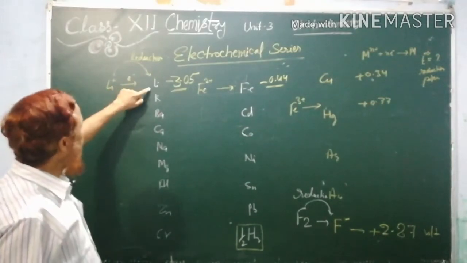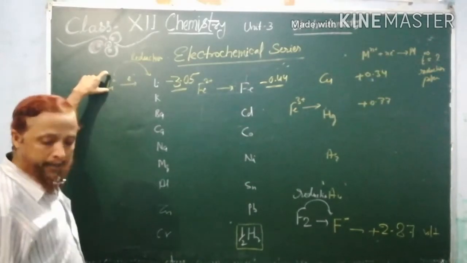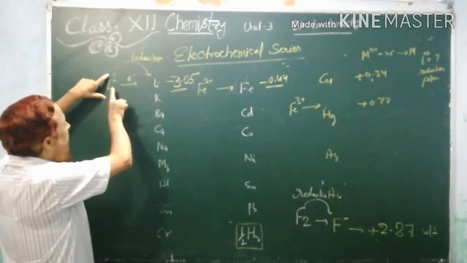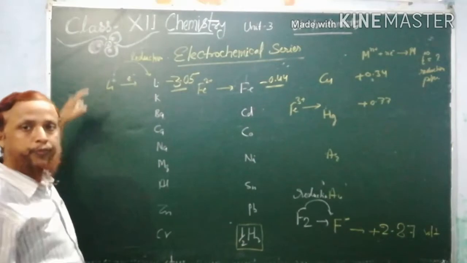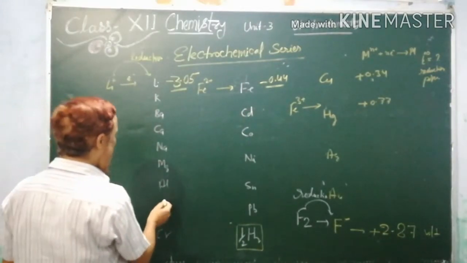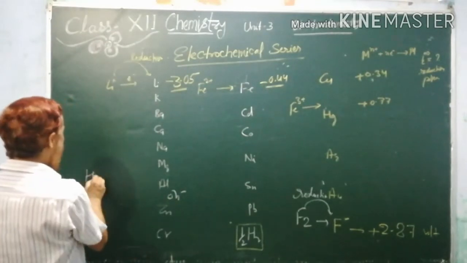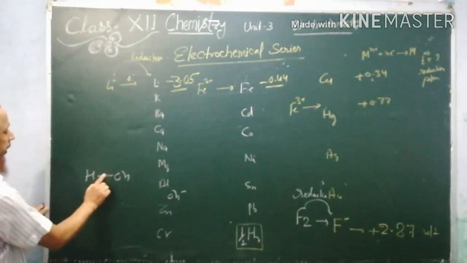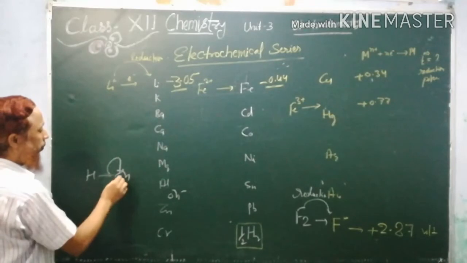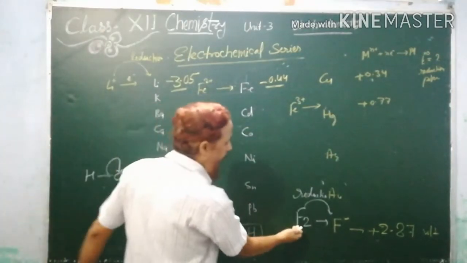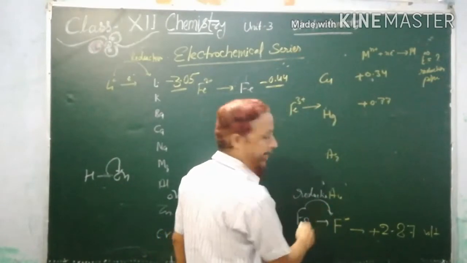So this equation will be fixed in the mind, that all these things are arranged by the acceptance of electron. Even if there is a hydroxide ion, OH minus, you know that in the HOH bond these shared electrons are taken by the OH group. So this is also based on the acceptance of electron. Here also fluorine changes into fluoride by the acceptance of electron.